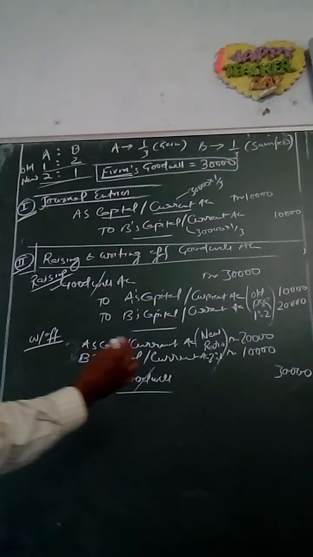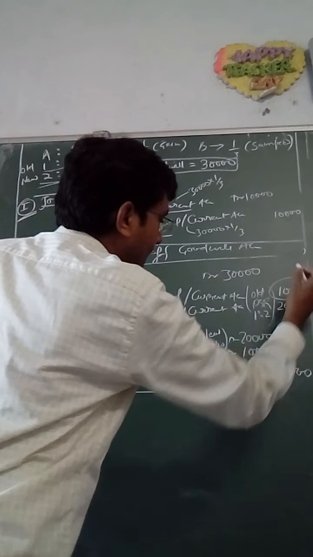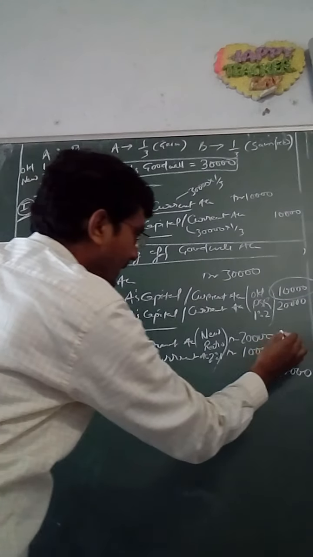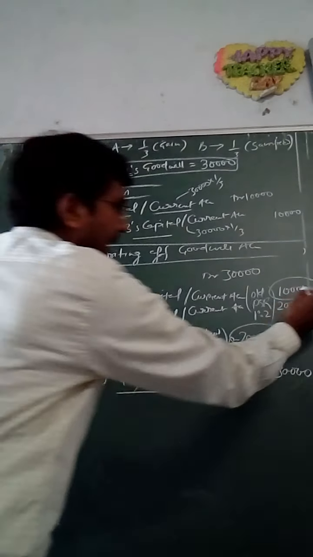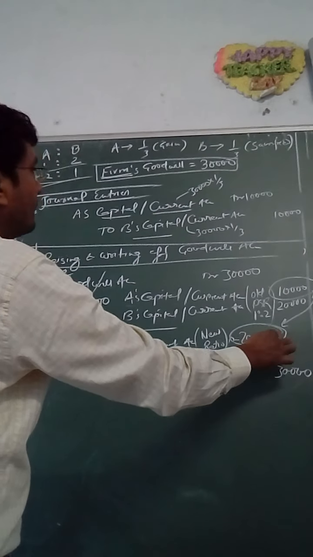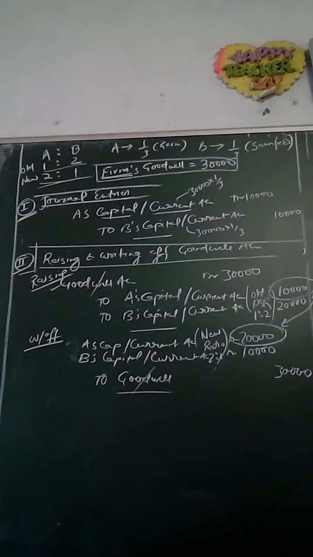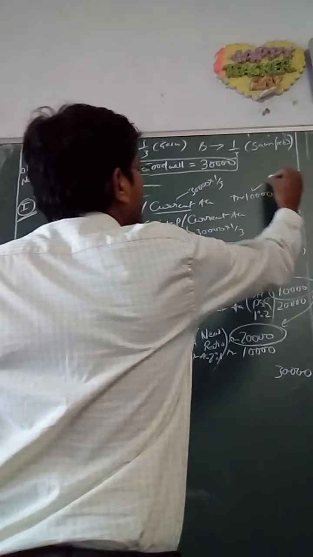In method 2 also you will find that A's capital has been credited by 10,000, but at the same time A's capital gets debited with rupees 20,000. So the net effect is that A's capital has been debited by rupees 10,000.